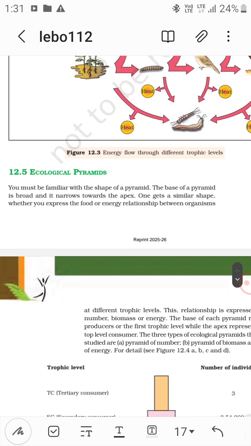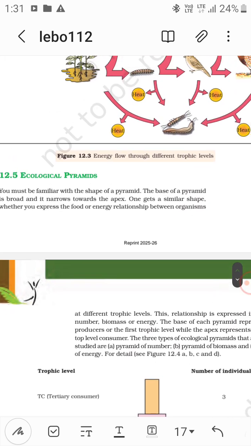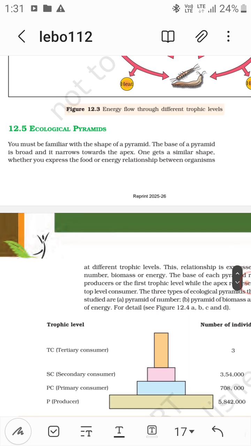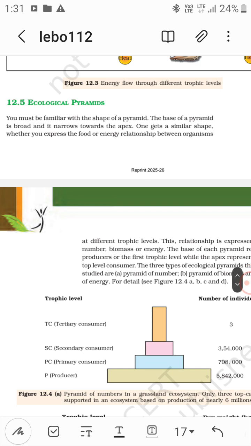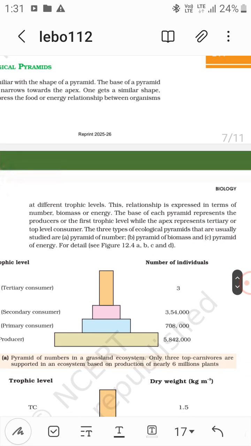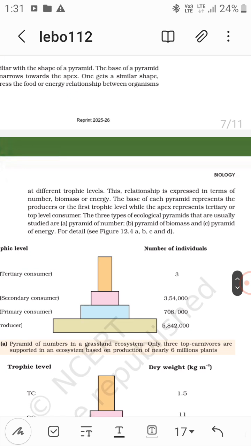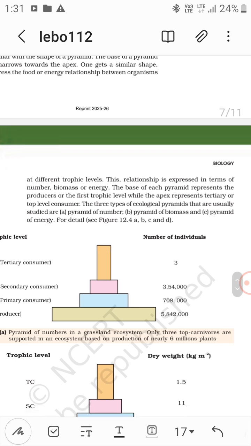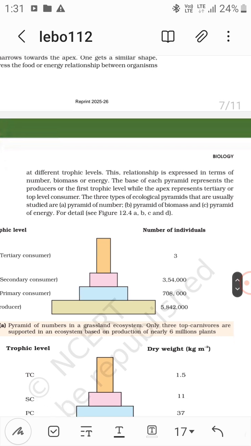Okay, ecological pyramids. Now you must be familiar with the shape of a pyramid. The base of a pyramid is broad and it narrows towards the apex. One gets a similar shape whether you express the food or energy relationship between organisms at different trophic levels. This relationship is expressed in terms of number, biomass, and energy. The base of each pyramid represents producers, or the first trophic level, while the apex represents tertiary or top level consumers, right?